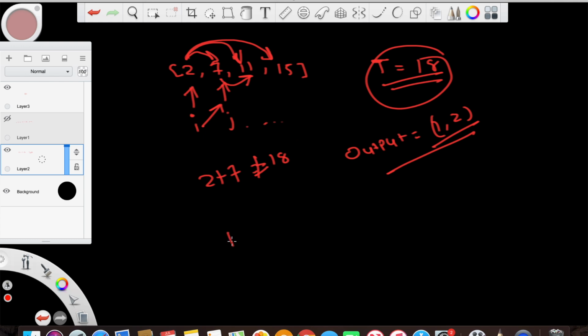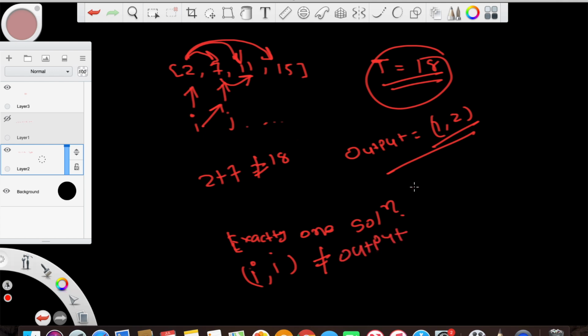So things that we remember: exactly one solution. Therefore, we stop after we found our solution, right? And there cannot be i and i as your output. This is not an accepted output. So those are things that you need to keep in mind. I'm just trying to hammer this in. Please do write those things in an interview on the side, or whatever paper you're using. That will help you keep those things in mind and come up with a better solution. All right, let's move on.